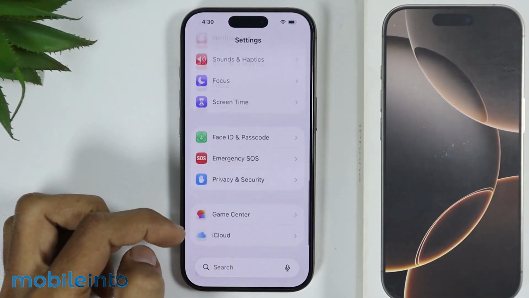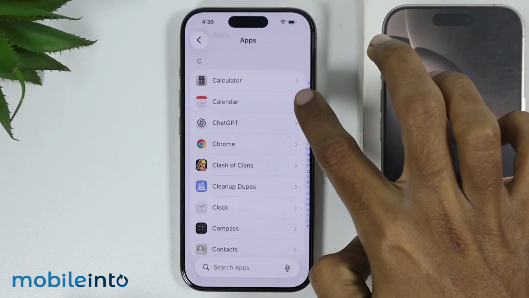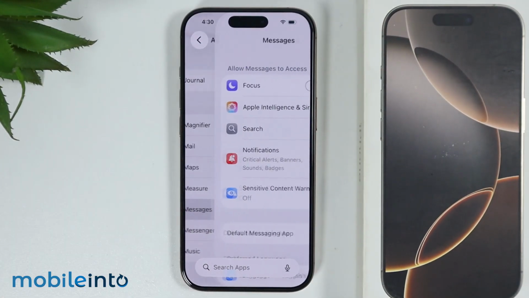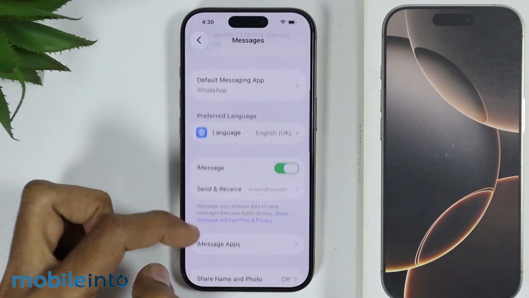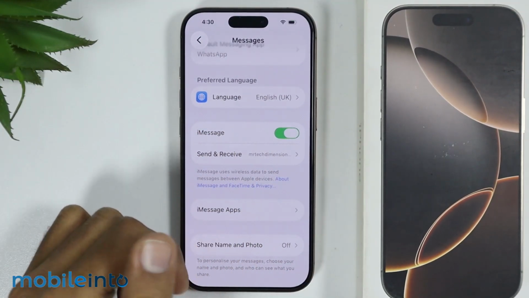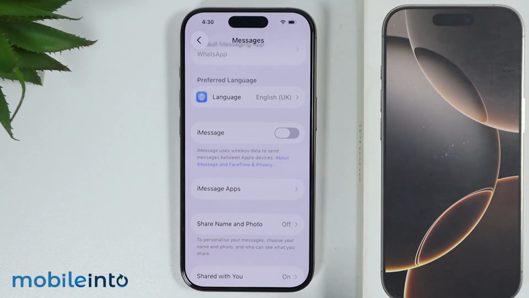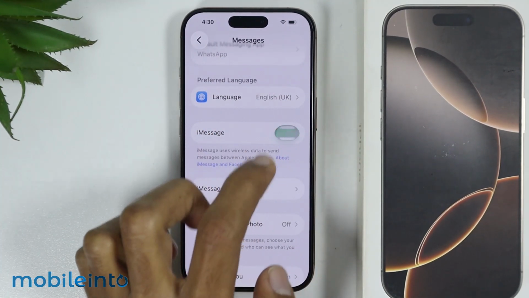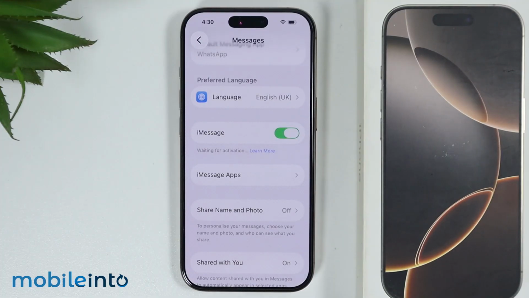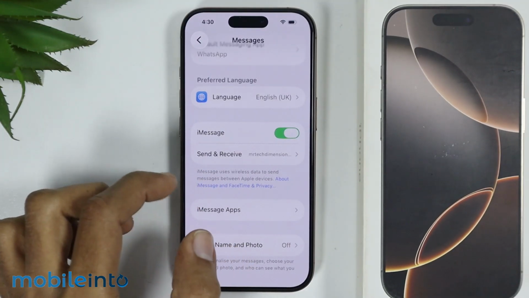Now if your issue is still not fixed, then go to your home screen and open settings. Under settings, just tap on apps, and from this app list, just look for the messages app. Then tap on it. Now from here, just look for the option of iMessage. Now if it is disabled, just enable it. And if it is already enabled, just turn it off, then wait for a few seconds and turn it back on.